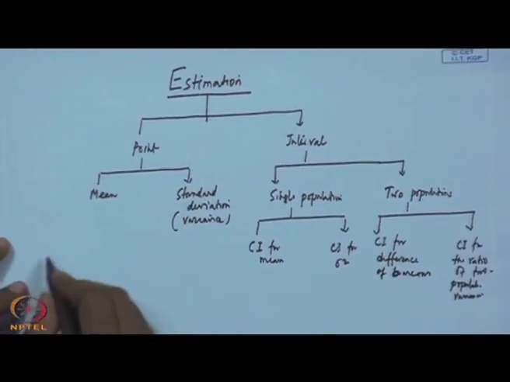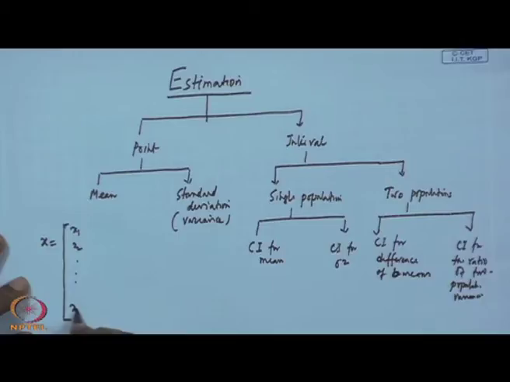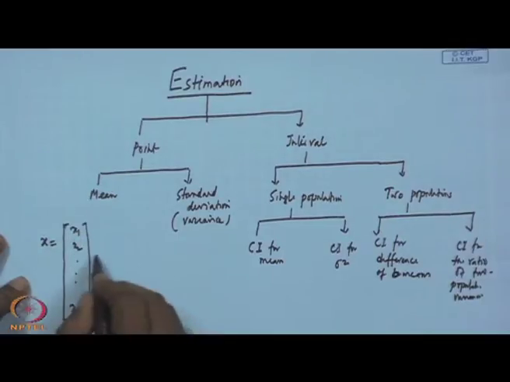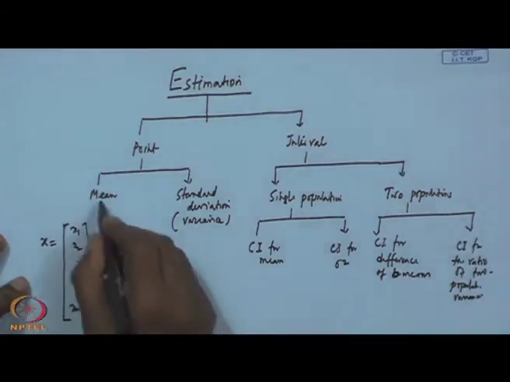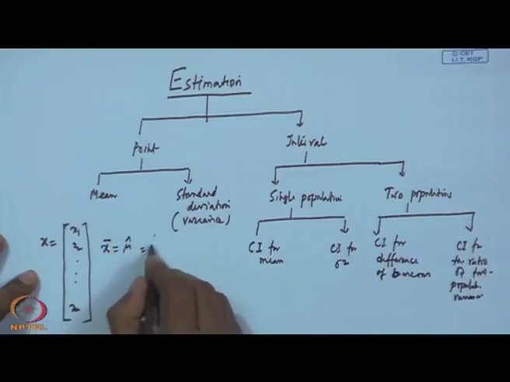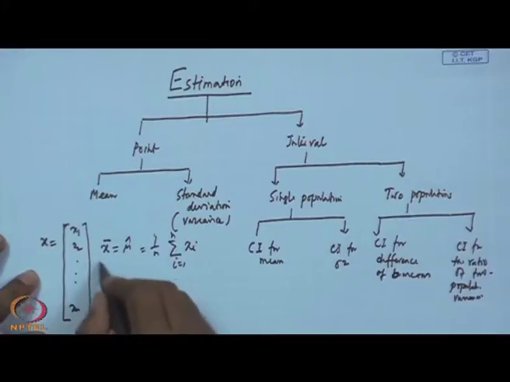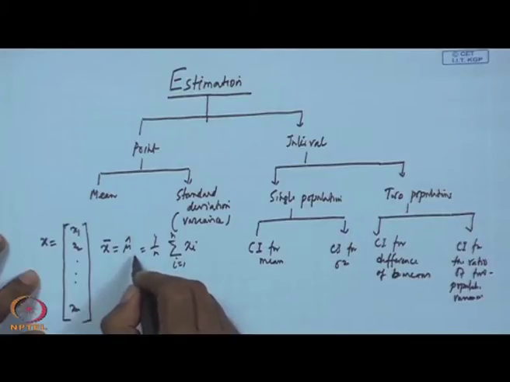So, if you have n observations x1, x2, like this xn, all of you know that the estimate of mean is the average of the sample data. So, x bar is an estimate of mu, which is the sum over i equal to 1 to n of xi, divided by n. So x bar is the estimate of population mean.